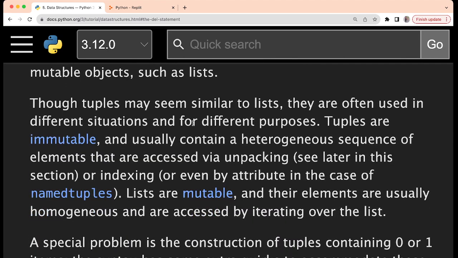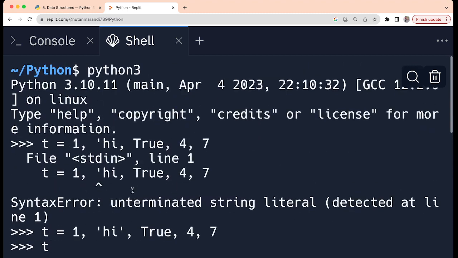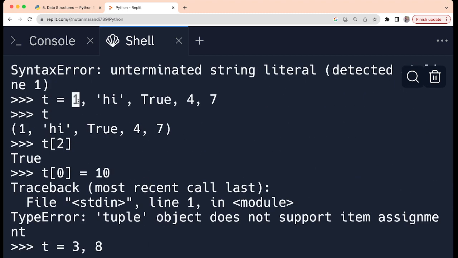Now, though tuples may seem similar to lists, they are often used in different situations and for different purposes. Till now, you might have noticed that they are quite similar, right? Both are sequences separated by commas, but still there are different situations and different purposes for each. Tuples, as we have seen, are immutable, we cannot change them, and they usually contain a heterogeneous sequence of elements. Heterogeneous means various types of values are there, like we have taken here earlier: a numerical value, then a string, then a boolean, right?